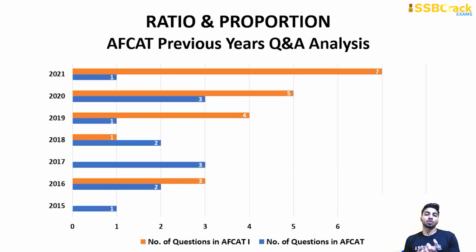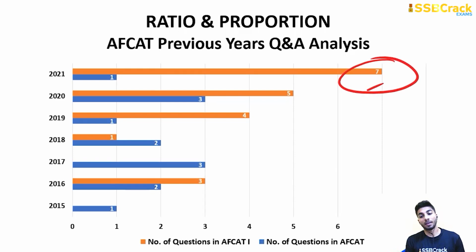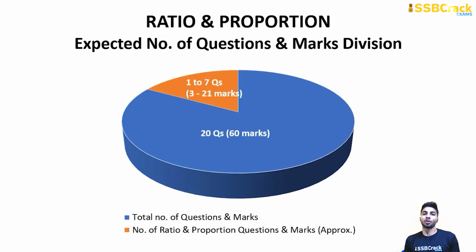Now, coming back to the next topic, that is ratio and proportion. In ratio and proportion, the maximum number of questions asked is 7, right? And the minimum number is 1. So, this is a very important topic, and the weightage is 3 to 21 marks. 3 to 21 marks.